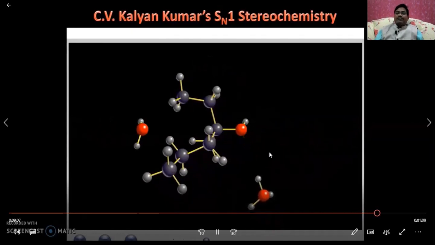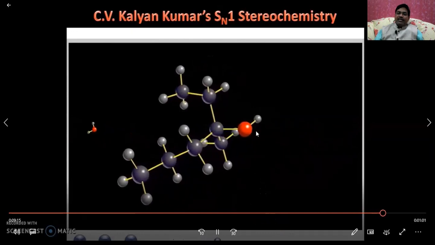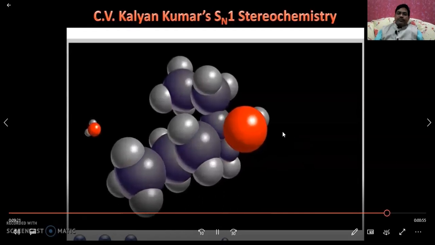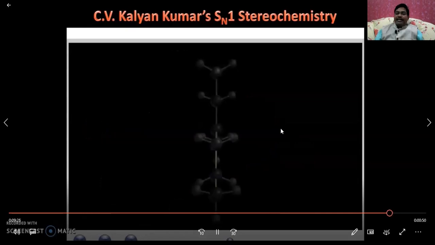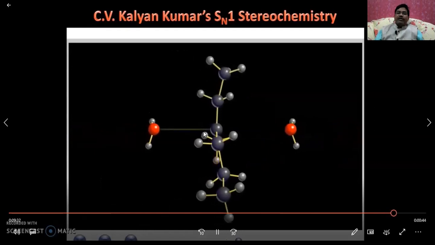This is accepting the proton. Then you see, this is the R configuration, because the nucleophile is present on the same side as the leaving group was present. That's why it is clockwise and R. Let us see how the anticlockwise one is formed. Just as we observed previously, we discussed this one. Now you see how it will be attacked.